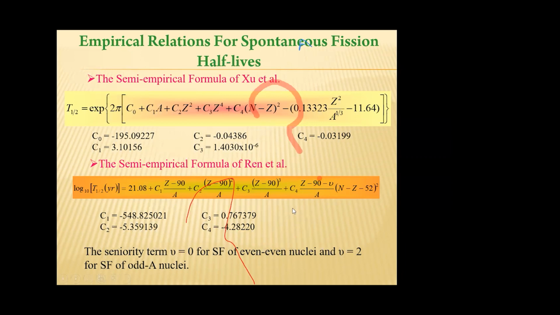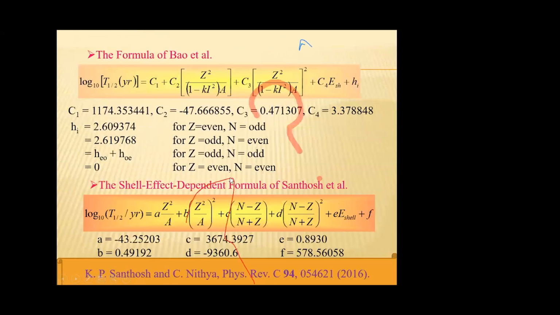Z and A are the proton number and mass number of the nuclei, and N is the neutron number of the nuclei. And this is the expression for spontaneous fission half-life of Bao et al. Here I is the neutron excess, I equal to N minus Z divided by N plus Z, and E_SH is the shell correction energy. The constants are given here. Using this expression, we can compute spontaneous fission half-life.